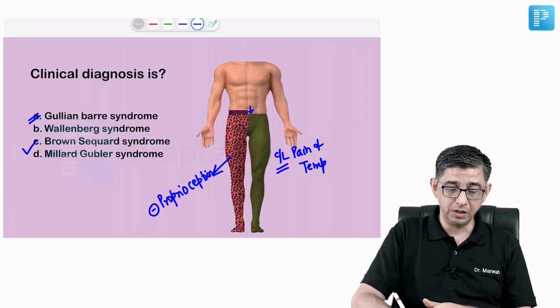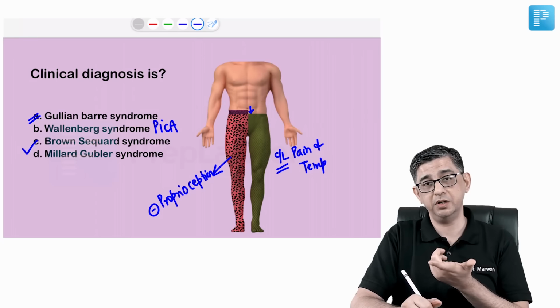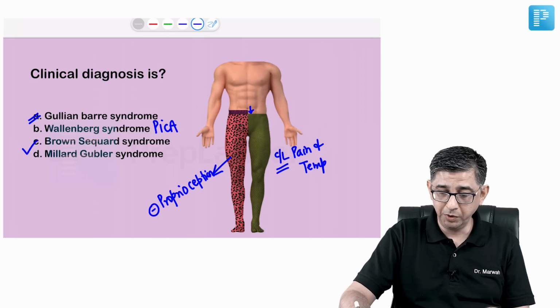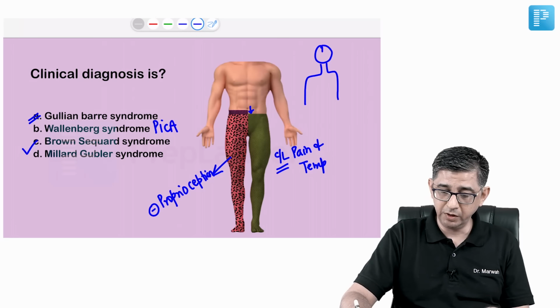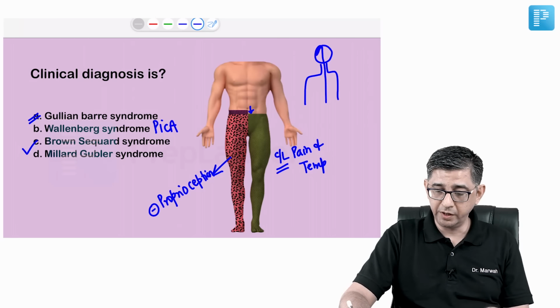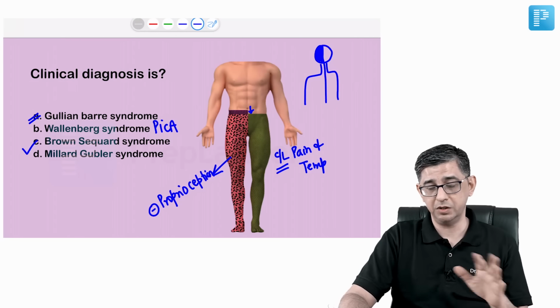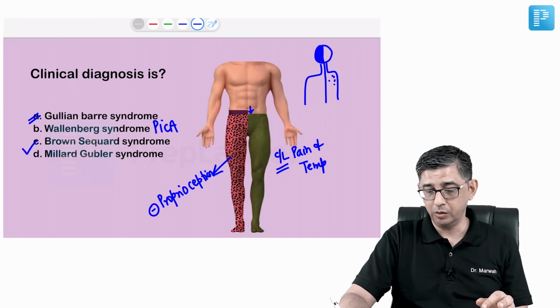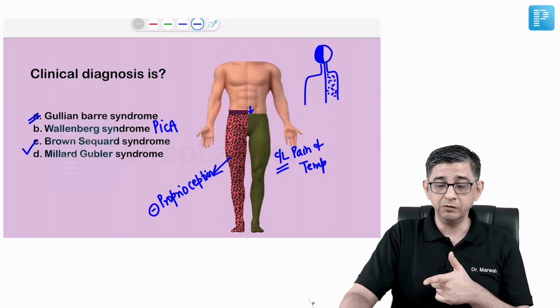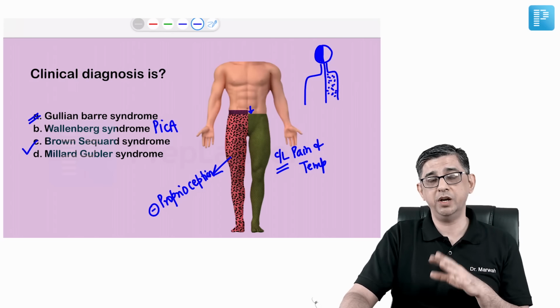Wallenberg syndrome is related to the posterior inferior cerebellar artery, where the face of the patient gets involved. So this could be a potential question in the forthcoming years, though it is well covered in the topic of stroke. On one side of the face, all sensations will be lost: hot, cold, pain, temperature, everything. But on the body, on the opposite side, only two sensations, pain and temperature, would be lost. So the section will be on one side of the face and the opposite side of the body for Wallenberg syndrome that I have highlighted before you.